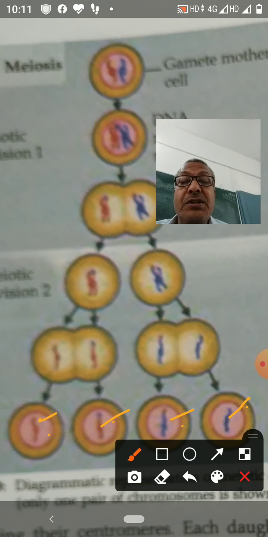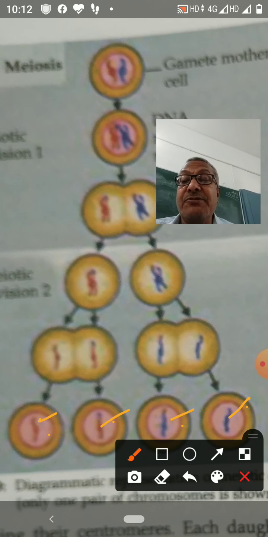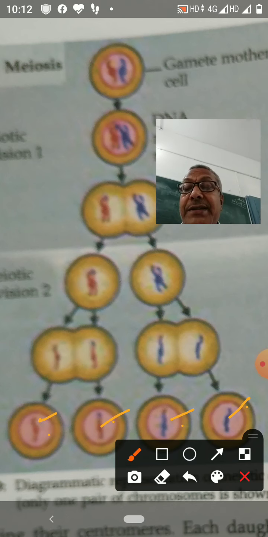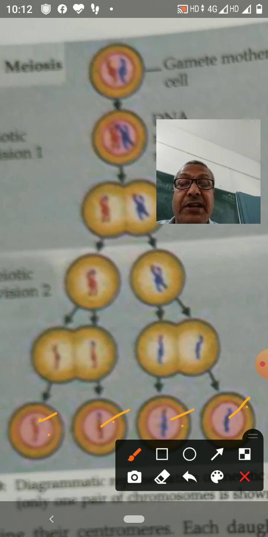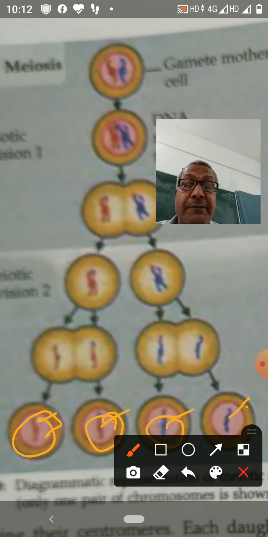During meiosis, there is crossing over. New combinations of genes are produced. So that is responsible for genetic variation. During meiosis, there is segregation of the chromosomes. Four chromatids of homologous pairs of chromosomes separate and pass into four different cells. So therefore, in meiosis division, four daughter cells are produced. These daughter cells are genetically different from one another.